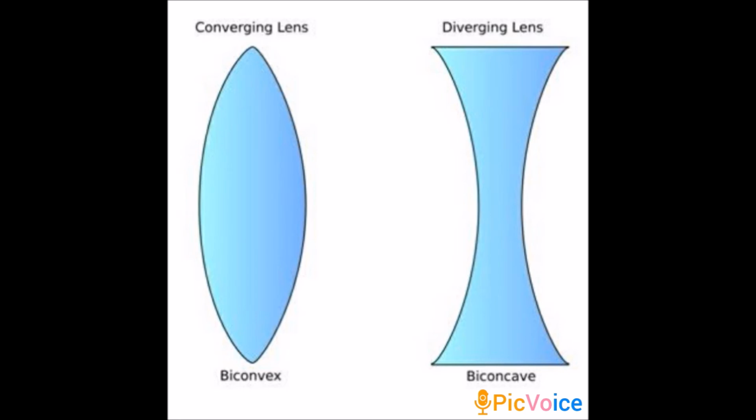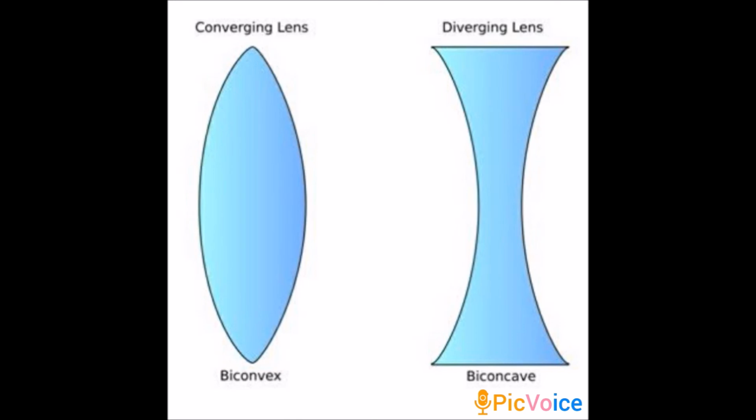So this is about the lens and the types of lens. A lens is an optically transparent medium bounded by two spherical refracting surfaces, or it may be bounded by one plane surface or one spherical surface. This lens is classified into two types: the convex lens and the concave lens. The convex lens is also called a biconvex lens, or a converging lens.